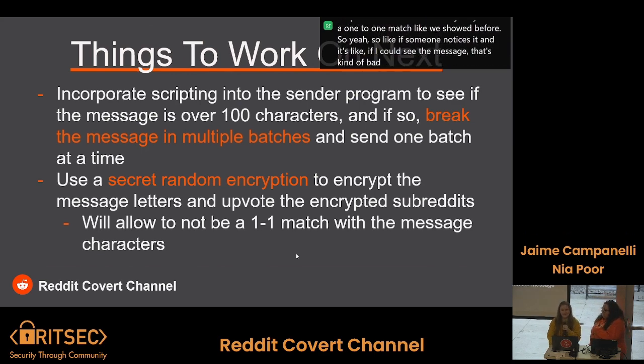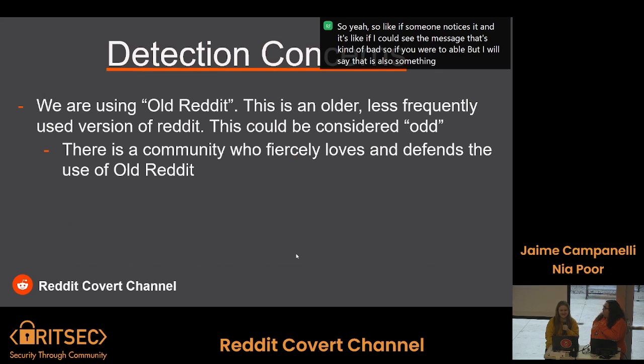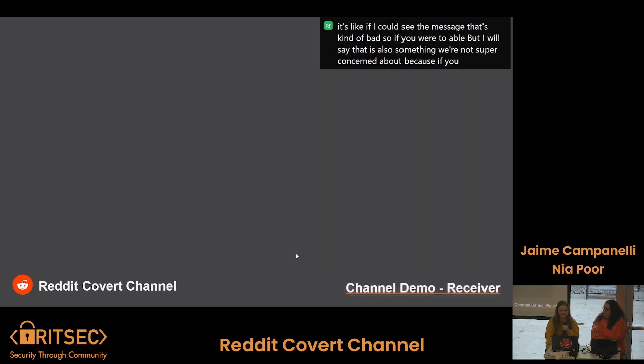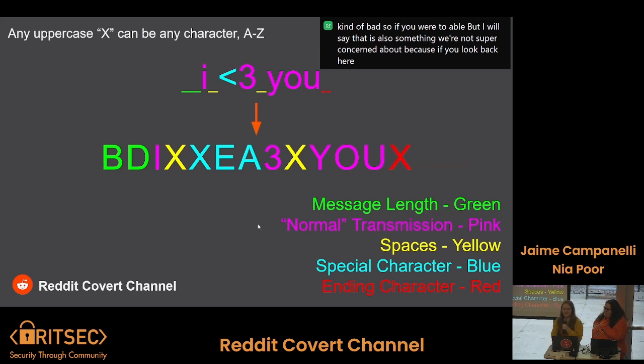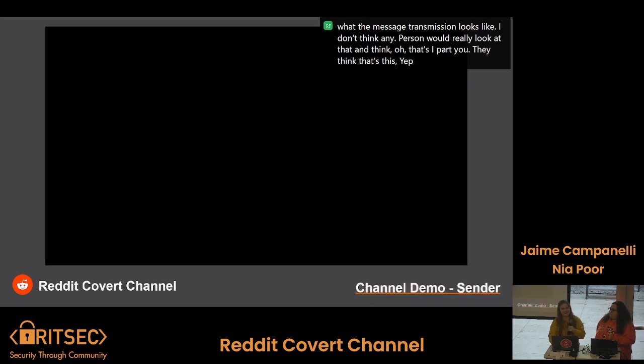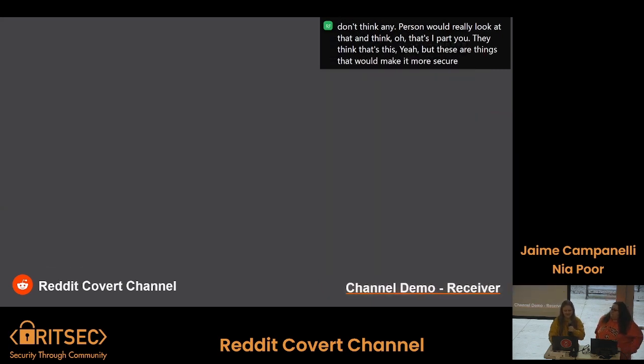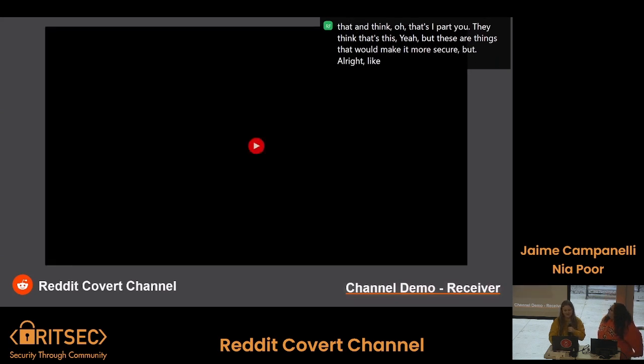But that is also something we're not super concerned about, because if you look back here, that's what the message transmission looks like. I don't think any person would look at that and think, oh, that's I heart you. They'd think that's just a random string of characters. These are things that would make it more secure, but aren't huge concerns of ours.